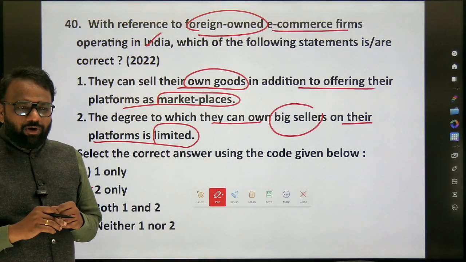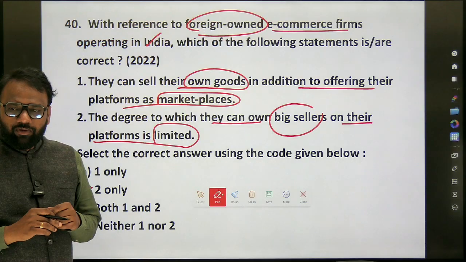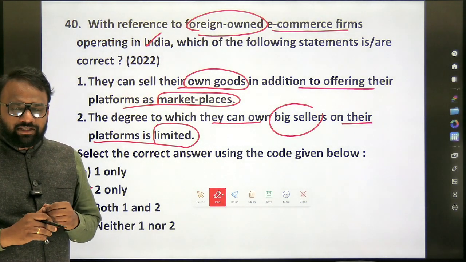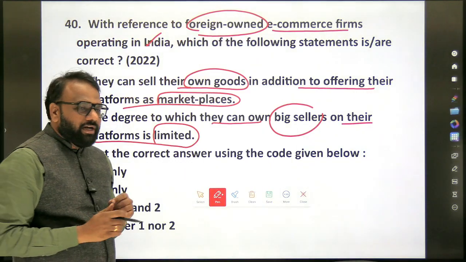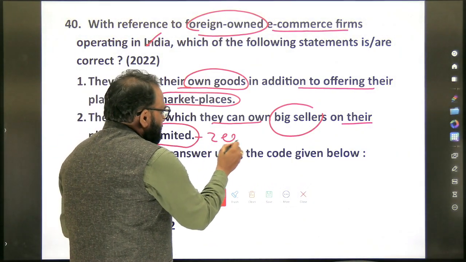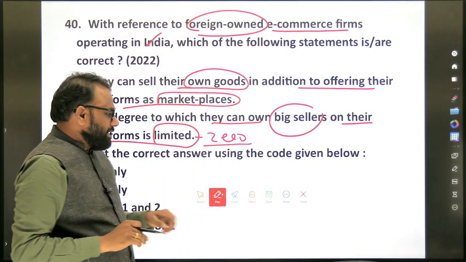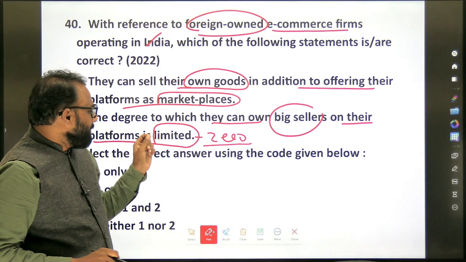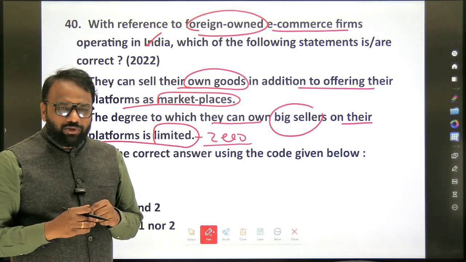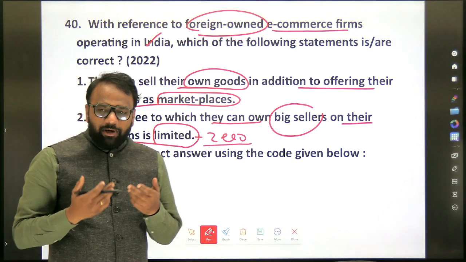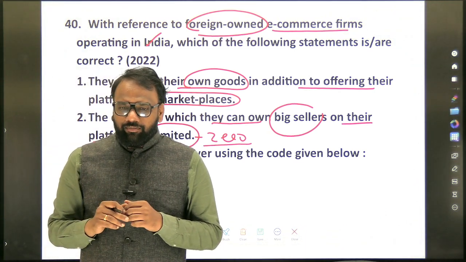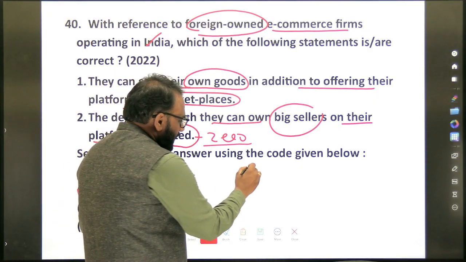So why is it neither one nor two? Yes, so here in the second option, it is completely zero. So what do we understand by the second statement? The degree to which they can own big sellers on their platform is limited. Can you recall one example of a foreign-owned e-commerce firm in India? Amazon. Okay, so we have Amazon.